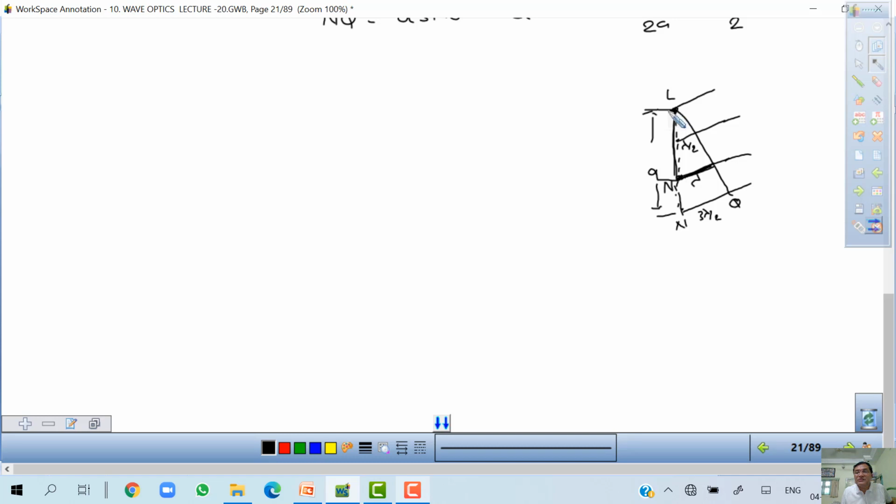Again you can explain that this is cancelled with this one. This is 2/3 part and this is 1/3 part. Sorry. So 2/3 part of the slit is very similar to the previous case. So the effect is cancelled out. But still this effect is not cancelled out. So we get some intensity.